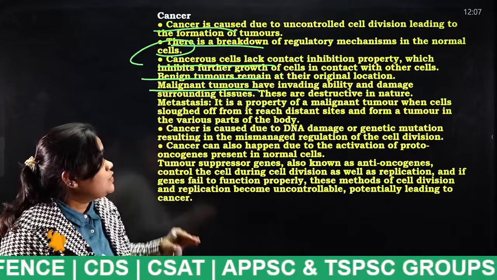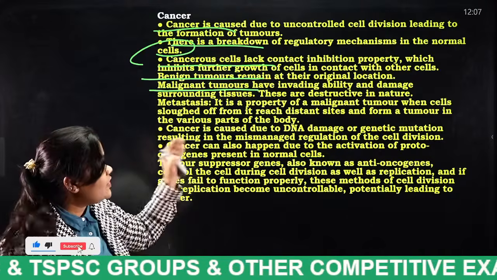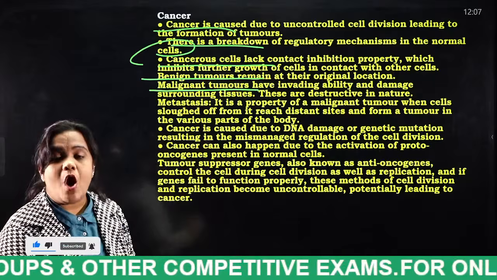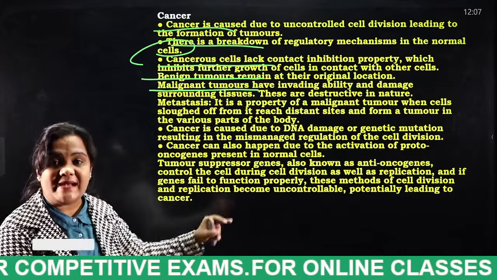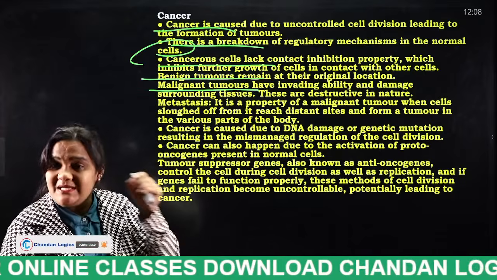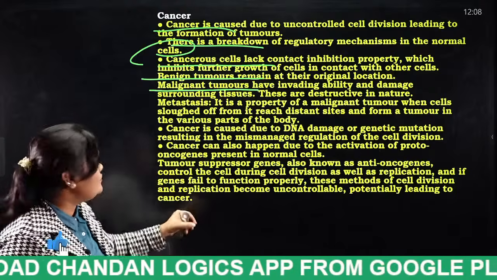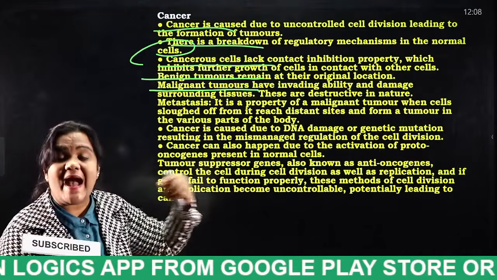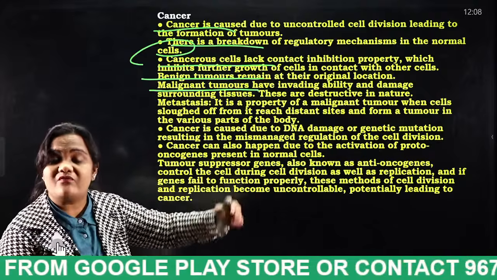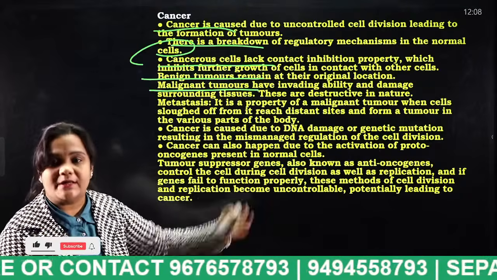Malignant tumors have invading ability and damage surrounding tissues also, so they are destructive in nature. How many types of tumors do we have, students, in cancer? One is benign tumors, where the damaged cell stays in the same location only. Malignant tumors have the capacity to transfer from one tissue to another tissue, so they spread throughout the organ.